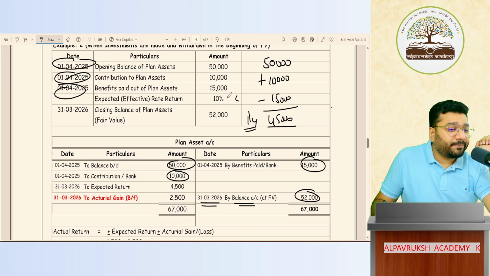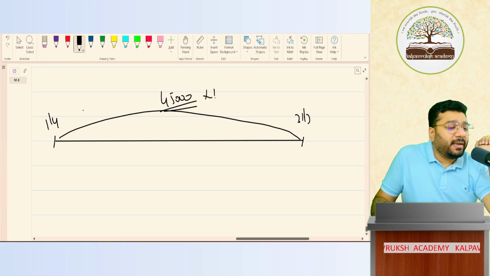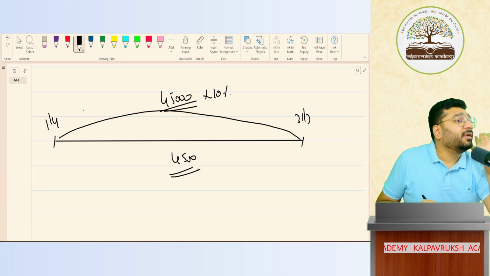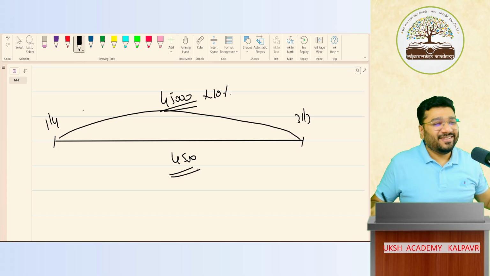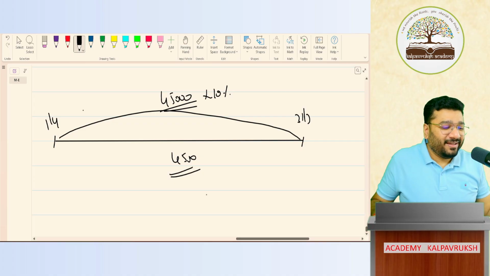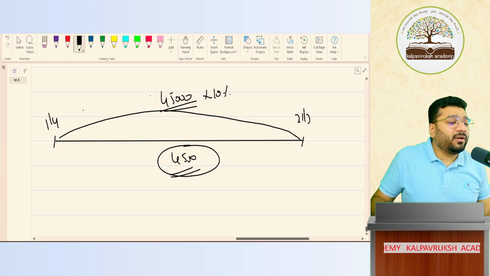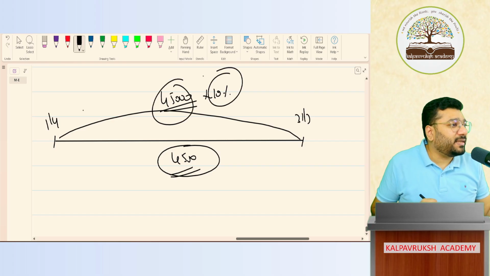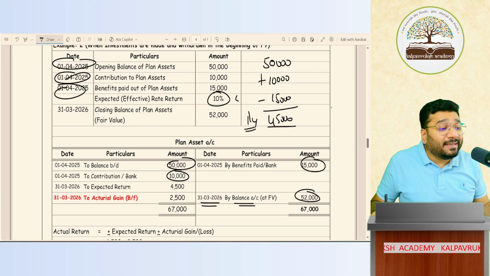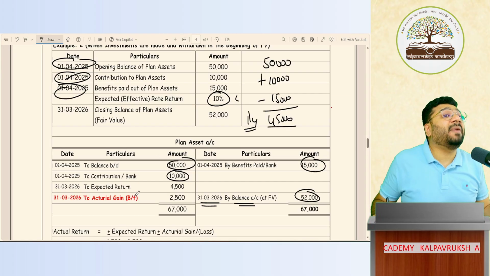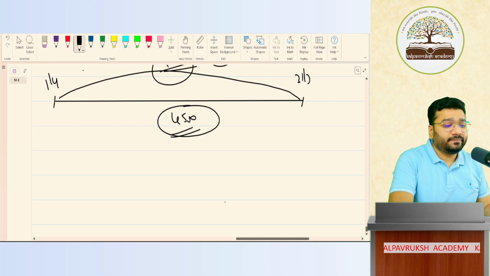How much returns will you get? 10% returns you'll get. So multiply 10%. How much is it? 4,500. Any difficulty? Difficulty will not come in case 1, case 2. Case 3, case 4 only will be difficult for you. Now this is your returns. So much money you invested at so much percentage. This is your return on investment, return on plan assets. That is called expected returns. What is the entry for expected returns?